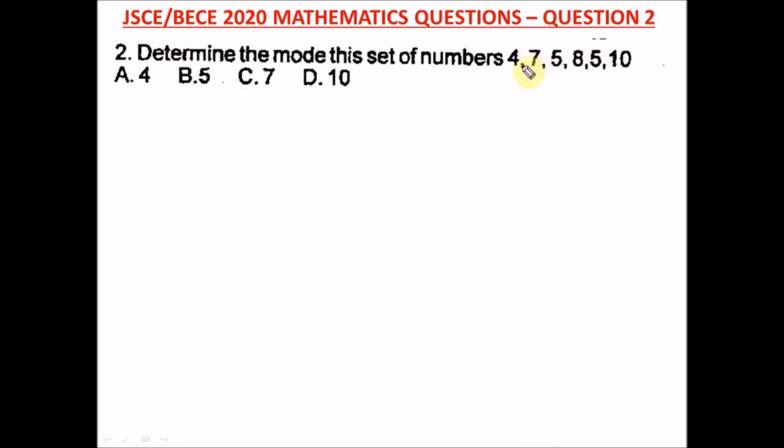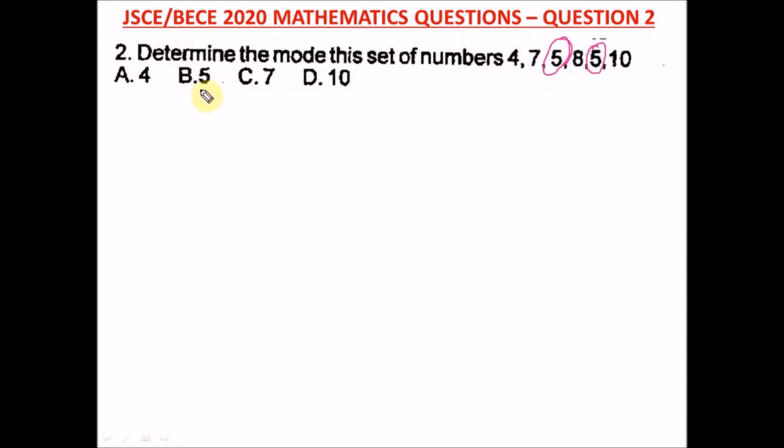Now you can see from this set of numbers we have 4, 7, 5, 8, 5, 10. Now the number that appeared most frequently is what? 5. It appeared 2 times. No other number appeared twice. So the mode from this set of numbers is 5.